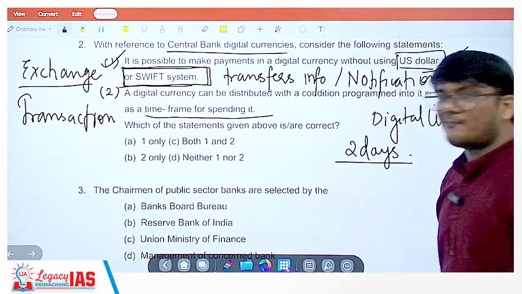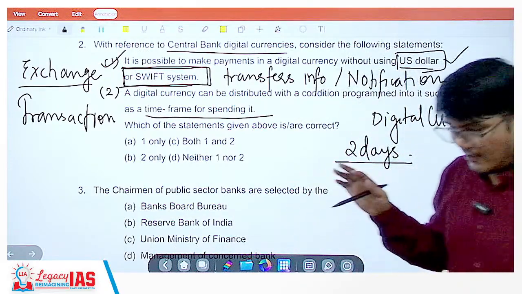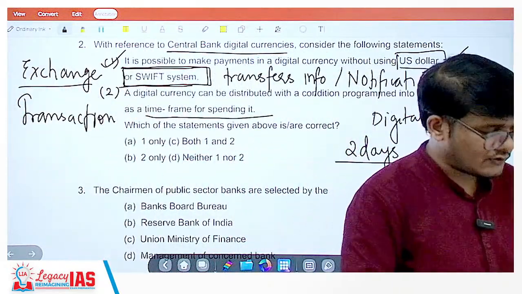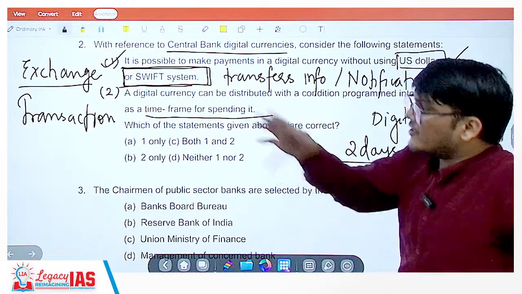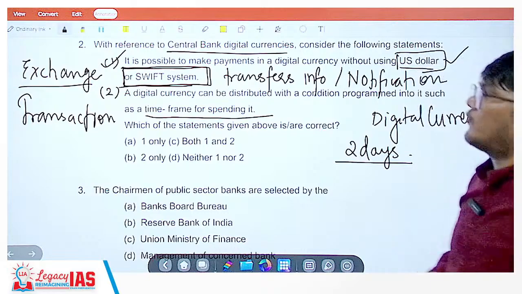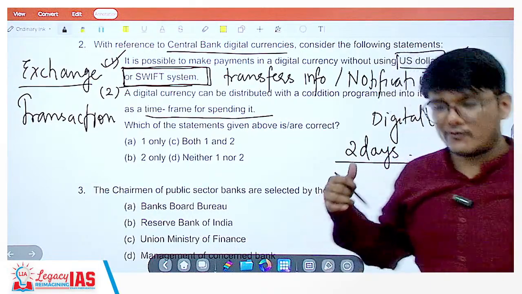So if you do not spend it in 2 days, the currency is gone. It is exhausted. Can this be possible? Yes, this can also be possible, simply because it's a digital currency.